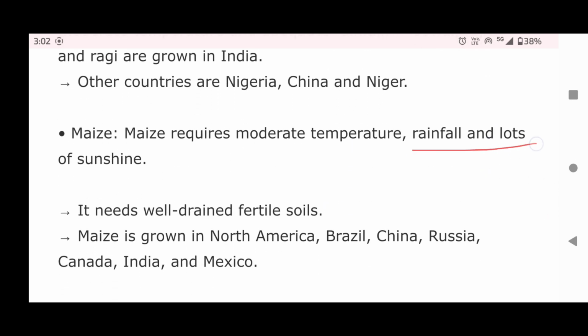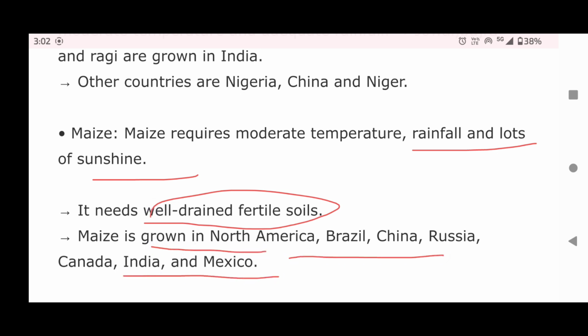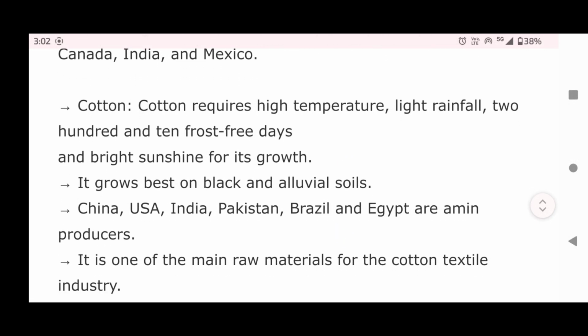Maize. Maize requires moderate temperature, rainfall, and lots of sunshine. It needs well-drained fertile soil. Maize is grown in North America, Brazil, China, Russia, Canada, India, and Mexico.